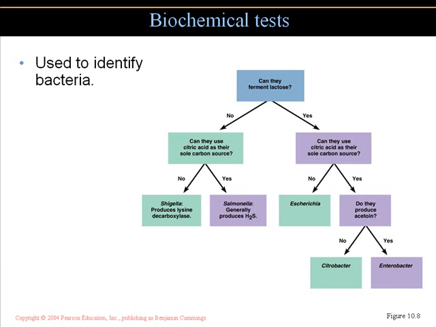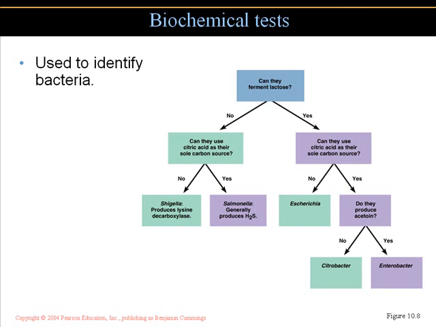If they do not use the citric acid cycle as their sole carbon source, then we think of organisms such as Escherichia coli. So again, I'm not showing you this illustration for you to try to memorize those steps. I'm showing this so you can take the general concept that we can identify organisms based upon their energy source and based upon the byproducts that are produced at the end of this cycle.